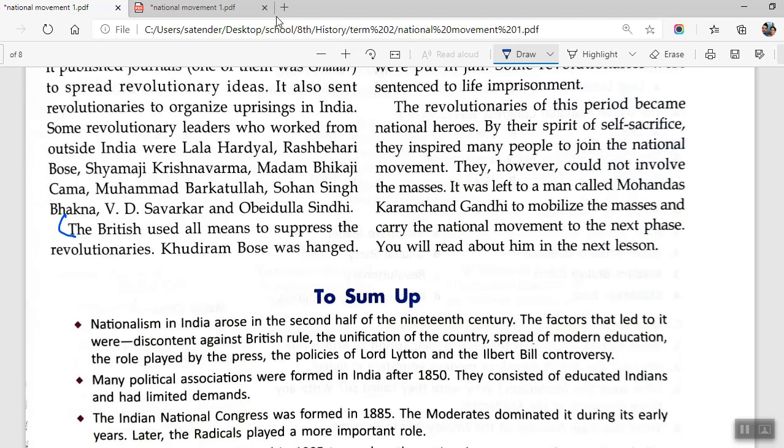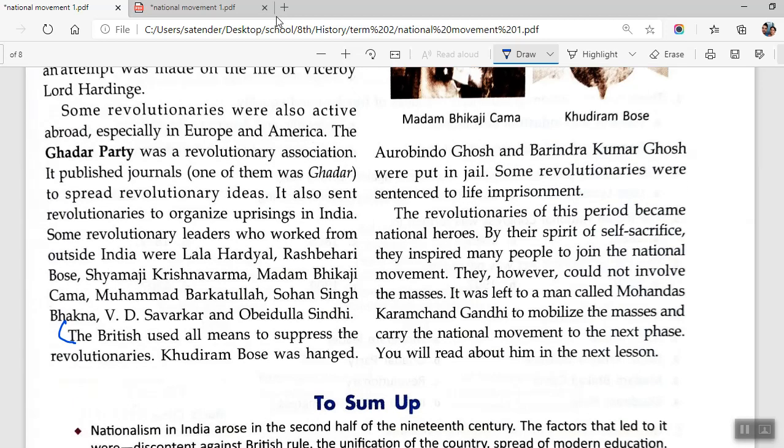The British used all means to suppress the revolutionaries. Khudiram Bose was hanged. Aurobindo Ghosh and Barindra Ghosh were put in jail. Some revolutionaries were sentenced to life imprisonment. So the first part of the question says, what were the methods adopted by the revolutionaries?